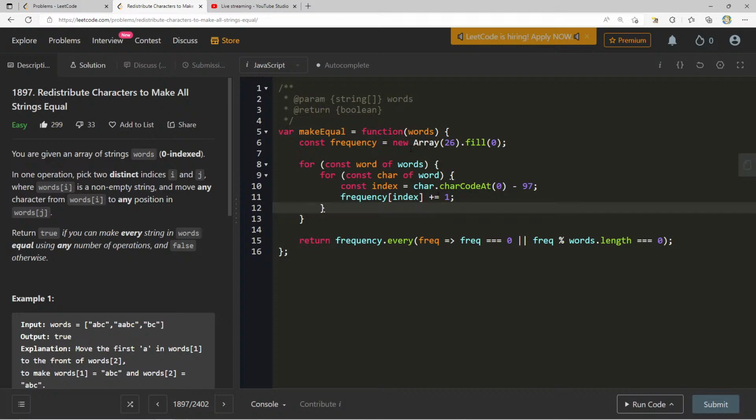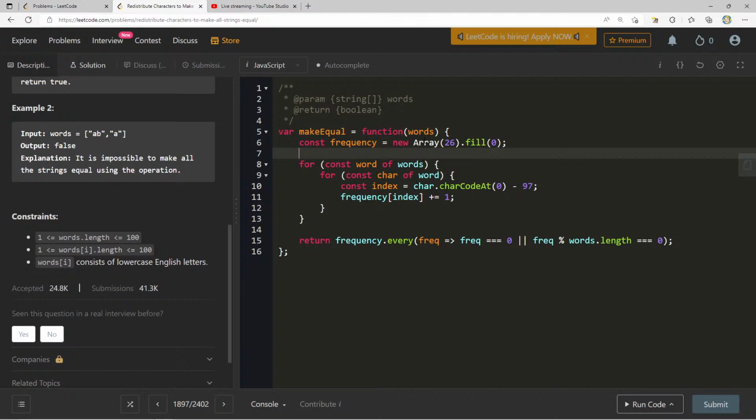So time and space complexity, our bottleneck is going to be this, right? So word of words, this is going to be an M by N operation. I guess we can do W by C, where W is the amount of words and C is the amount of characters per each one of those words. So O of W by C for time complexity. And for space complexity, we're really taking advantage of this fixed size array here. So this will be constant space complexity.